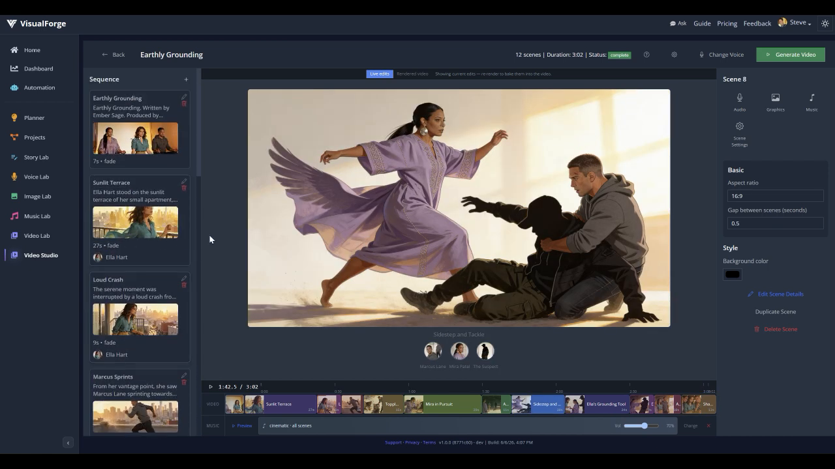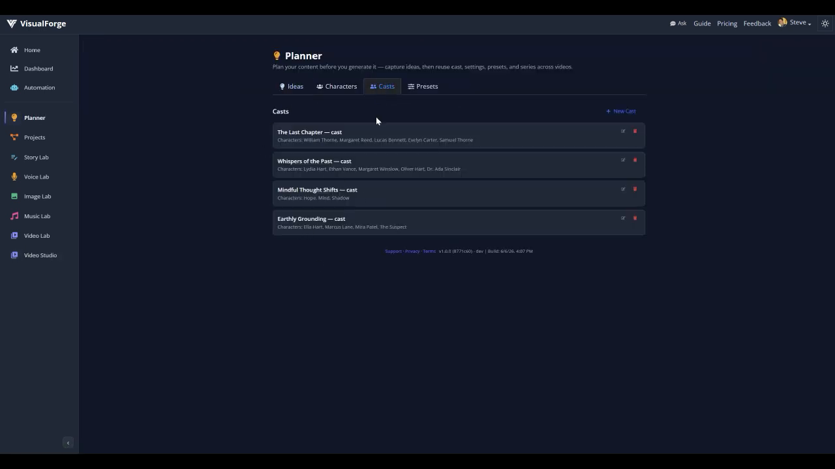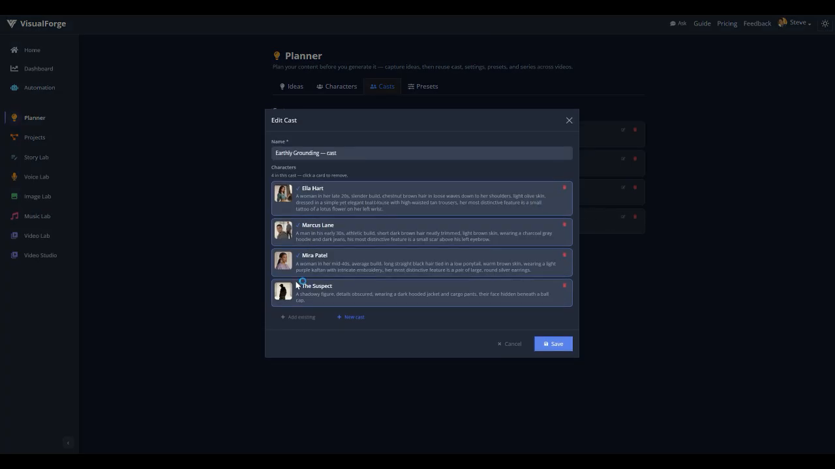I have this cast now too. Because I didn't have a cast for it before, it generated one and saved it here. So I have these people if I ever need to make an earthly grounding series. That's what I noticed because yeah, this is weird.